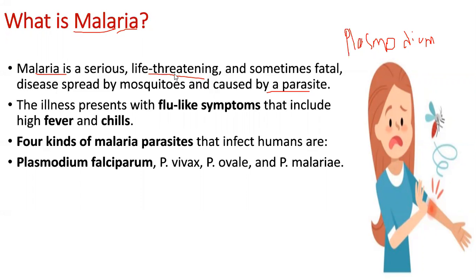So it is a serious, life-threatening and fatal disease which is caused by mosquitoes, and it is caused by a specific protozoan called Plasmodium. The person suffering with malaria usually has symptoms like fever, chills, and sweating. And there are 4 different types of Plasmodium. That is Plasmodium vivax, which is very common in India, and Plasmodium falciparum, Plasmodium ovale, and Plasmodium malariae.